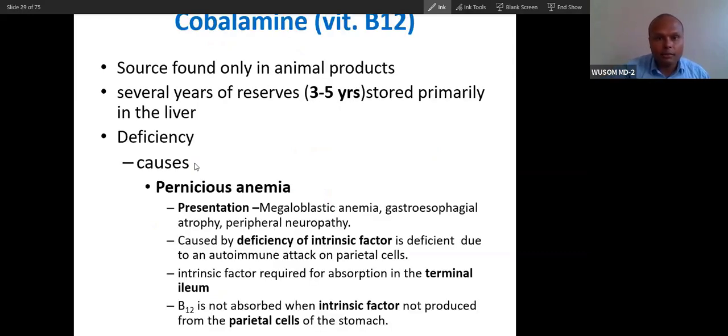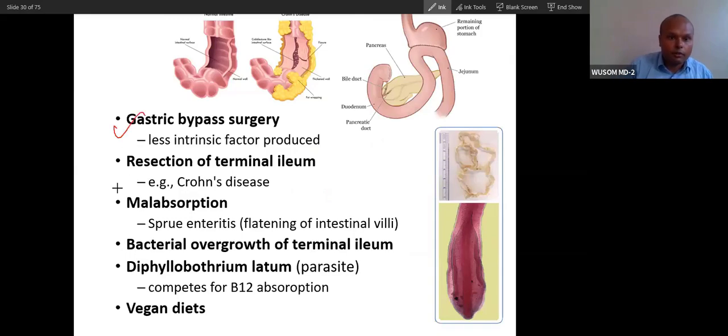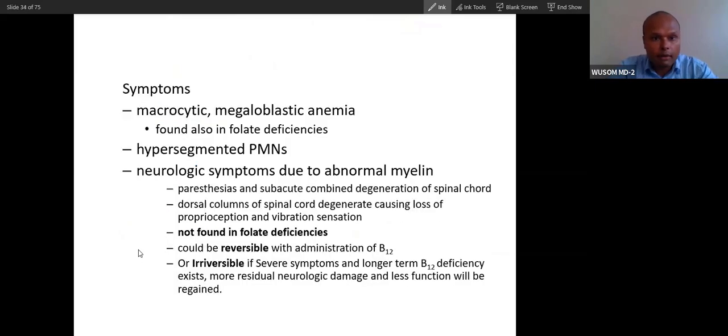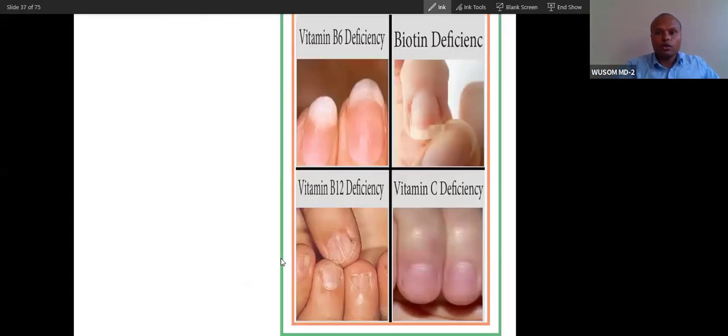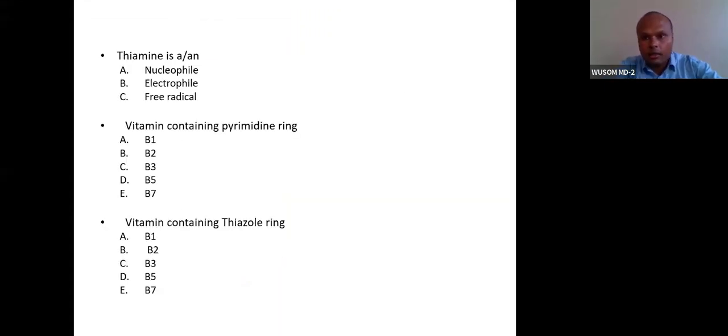You can see pernicious anemia. I've already taught you these are the causes of vitamin B12 deficiency. You can go and study yourself. This is all about the Schilling test, which I've already taught you. You already know folate deficiency; I told you these are the features. Just go and read yourself. Phenytoin and sulfonamide are drugs that cause folate deficiency, and folate deficiency in the fetus causes spina bifida, a neural tube defect. So with this, I will end vitamin deficiency.